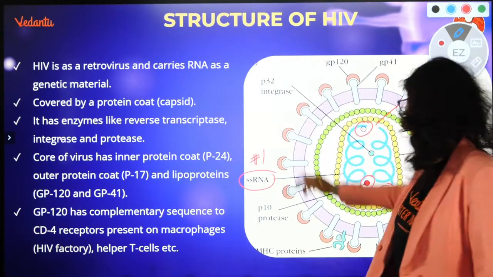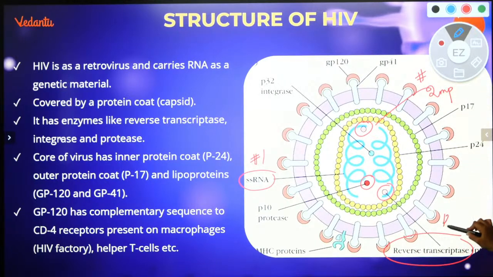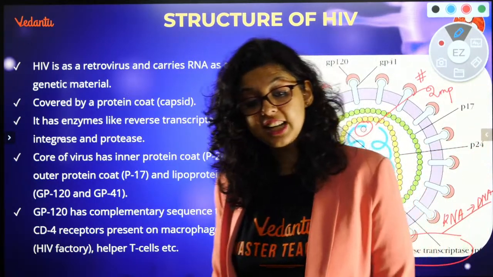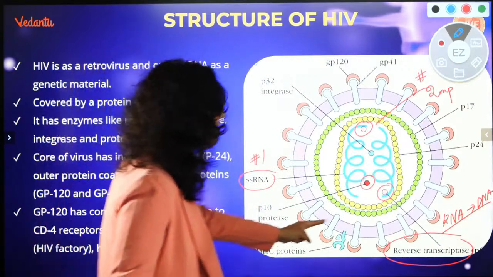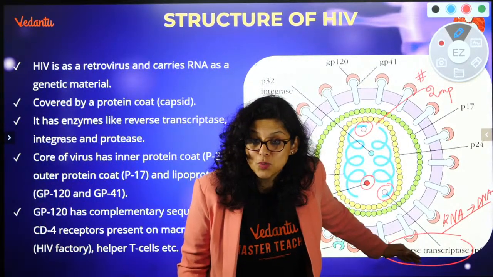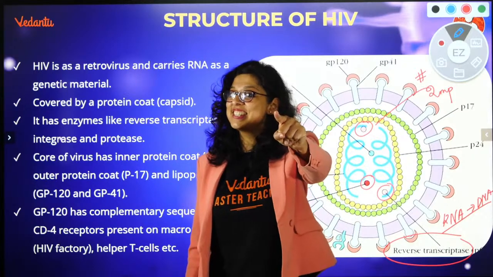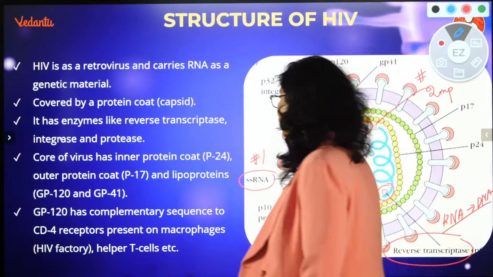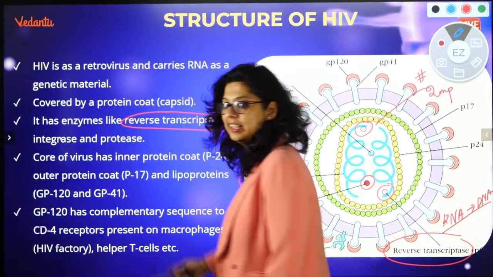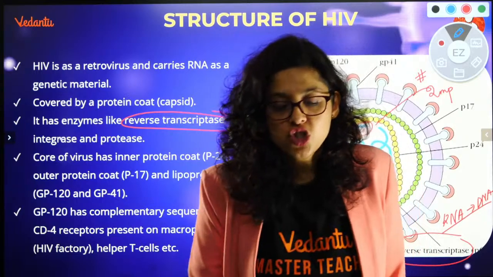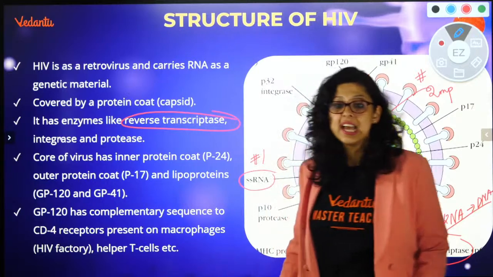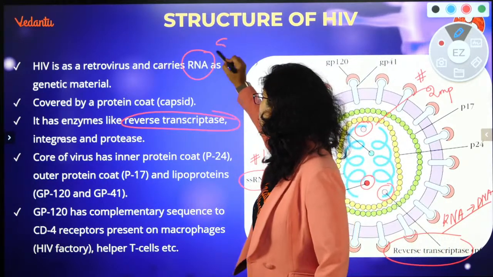What is the reverse transcriptase going to do? Tell me. It is the one which is going to convert RNA to DNA. First, single stranded RNA. What is the second point? It has reverse transcriptase. This reverse transcriptase will be stopped by didanosine, by antiretroviral therapy. So it has enzymes like reverse transcriptase, integrase, protease to integrate with the host genome. If it wants to integrate with the human genome, it will require integrase. It has RNA as a genetic material, that also single stranded.